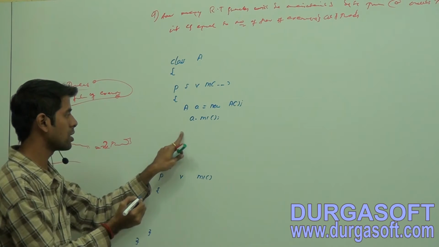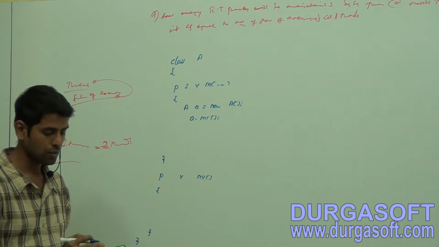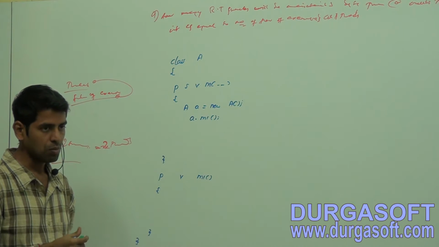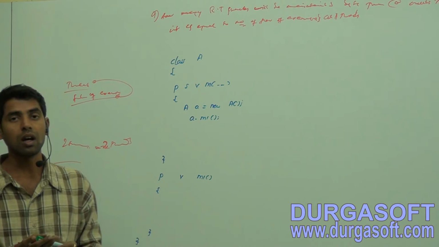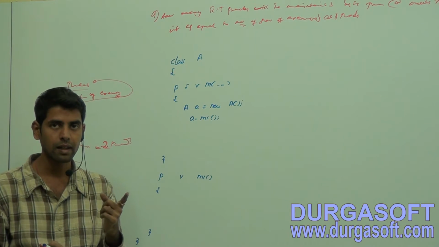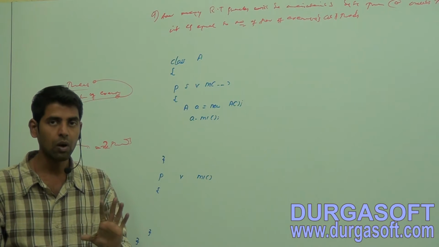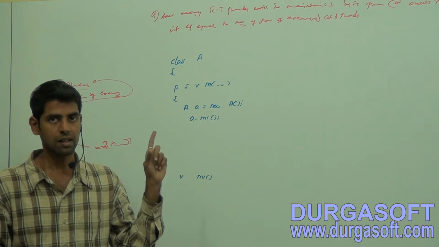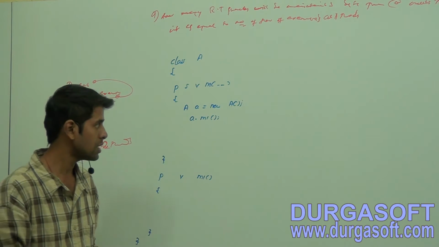Now observe. In our earlier session I showed how a multi-threading application gives good performance, and we discussed one thing.